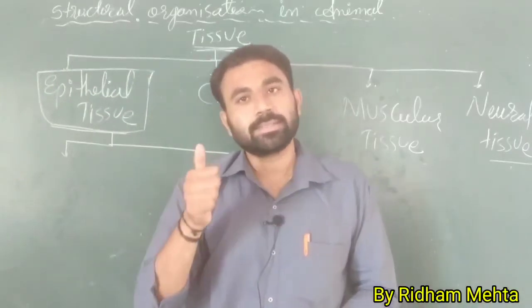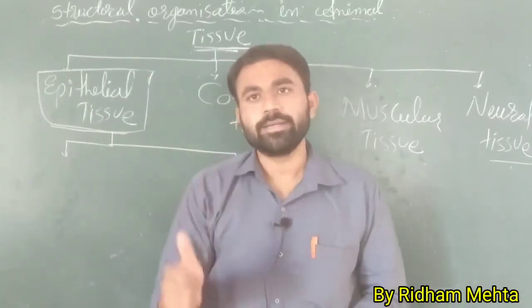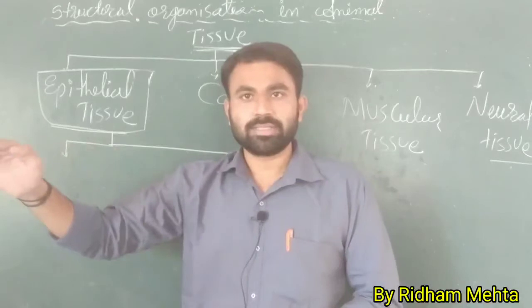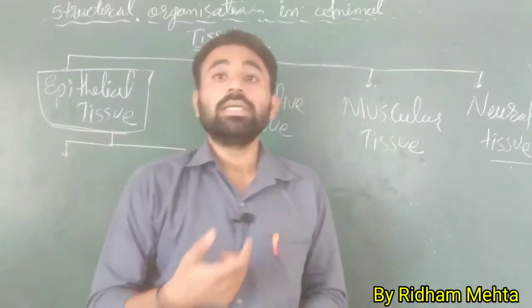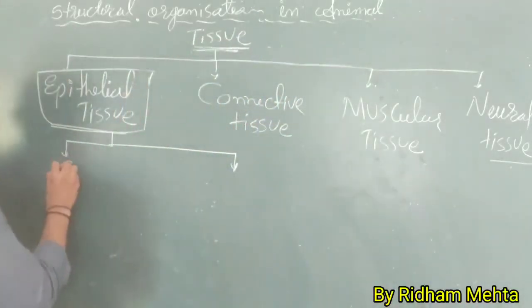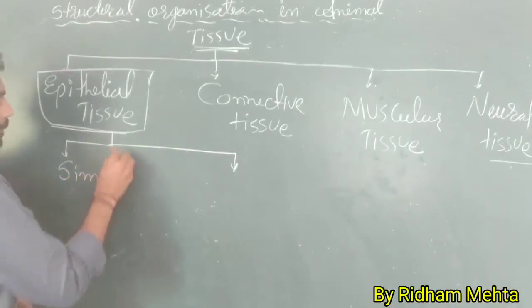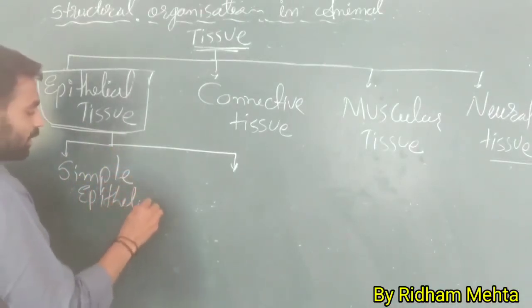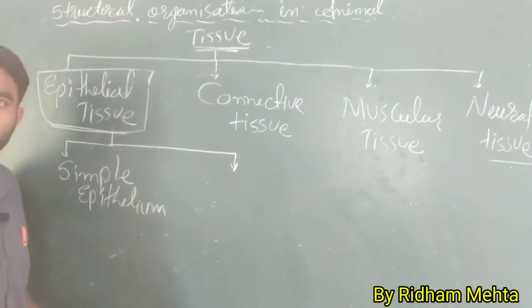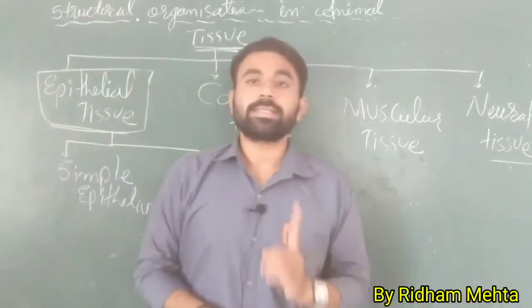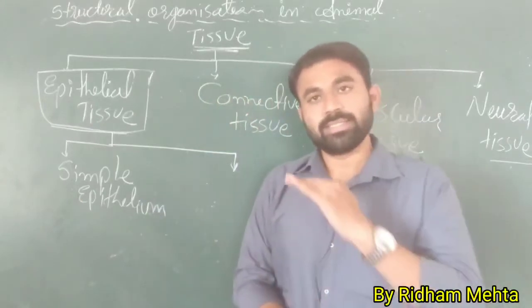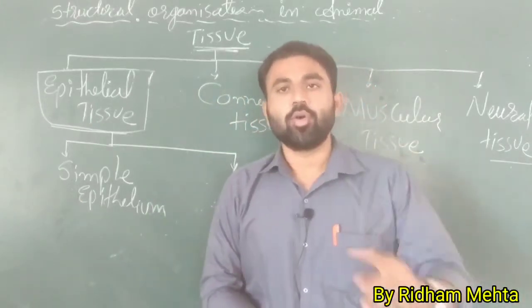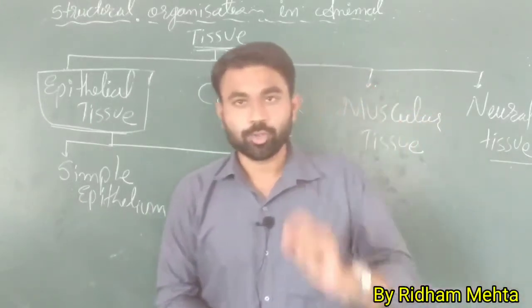If there is a single layer of cells, and the single layered cells form a layer, it is called simple epithelial tissue. We call this simple epithelium, which is only a single layer. There is a single layer of cells, it's called simple epithelial tissue.